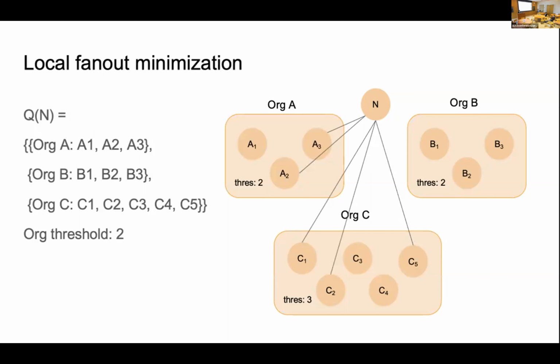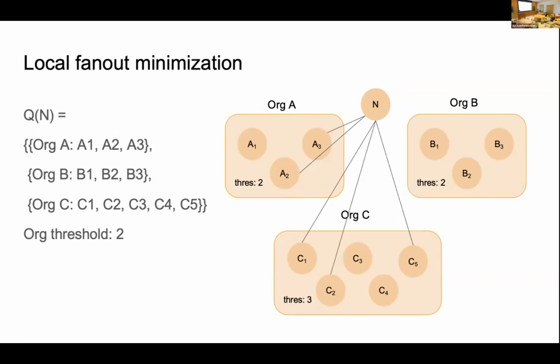For example, for the quorum set of N, it has three organizations, A, B, and C. Let's assume that the org threshold is 2, so there must be at least 2 organizations active and honest. But actually N only needs to connect to 1 validator in each of 2 orgs.